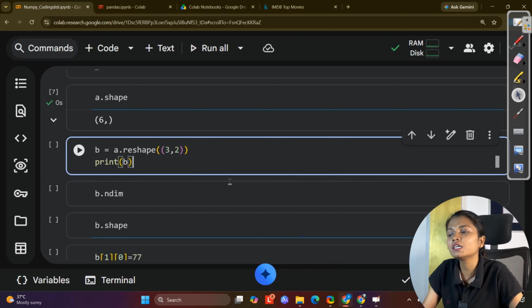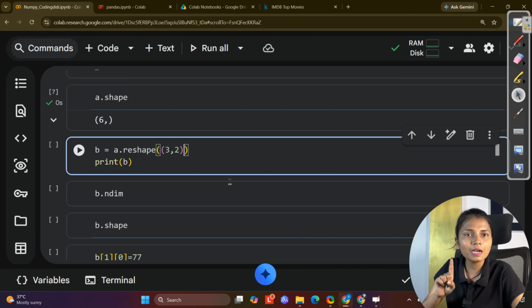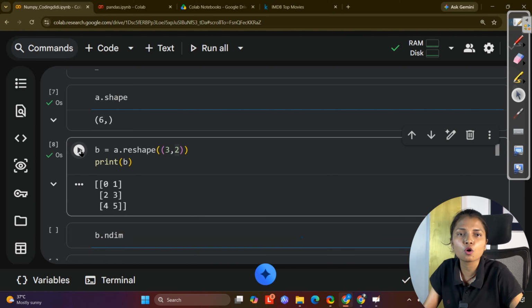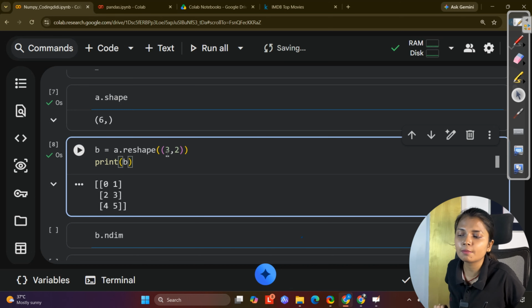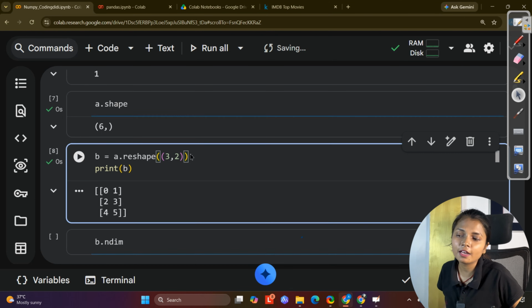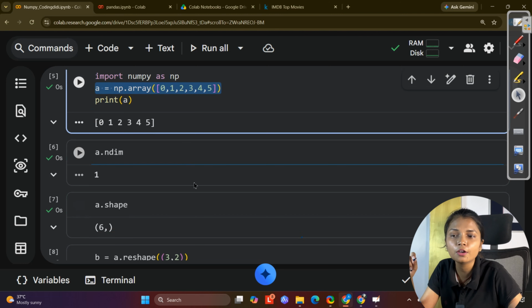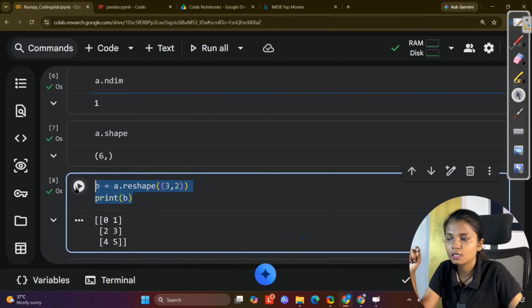Now I want to check the dimension of this array which I have created. It is one-dimensional. You can see only one square bracket I am using. It means it is a one-dimensional array. I want to check the shape. The shape is obviously (6,). This is a tuple, a single value tuple. And remember, when we create a single value tuple, we use a comma so that it is considered a tuple.